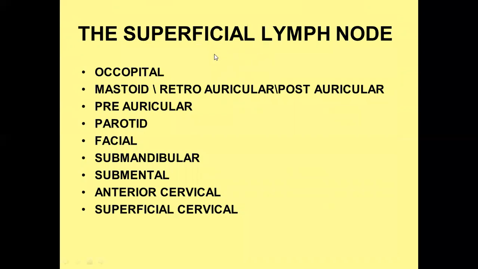First of all, we are going to discuss the superficial lymph nodes. The superficial lymph nodes are related to the periphery. Behind to anterior, there are occipital lymph nodes, mastoid, which is known as retroauricular as well as postauricular lymph nodes because they lie posterior to the auricle, preauricular lymph nodes, which lie anterior to the auricle, parotid lymph nodes, facial lymph nodes, submandibular lymph nodes, submental lymph nodes, and anterior cervical and superficial cervical lymph nodes.